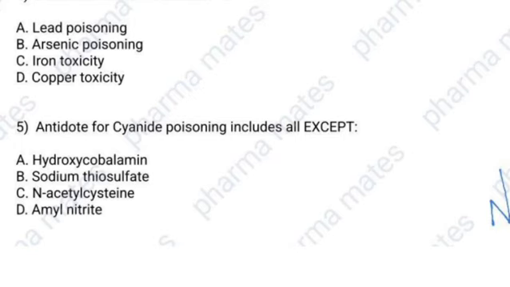The correct answer is N-acetylcysteine. The others are used in cyanide poisoning. Okay, the hydroxocobalamin, sodium thiosulfate, sodium nitrite,